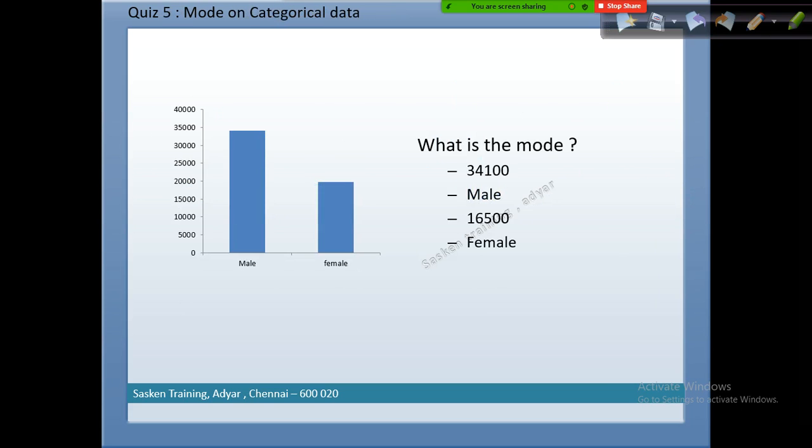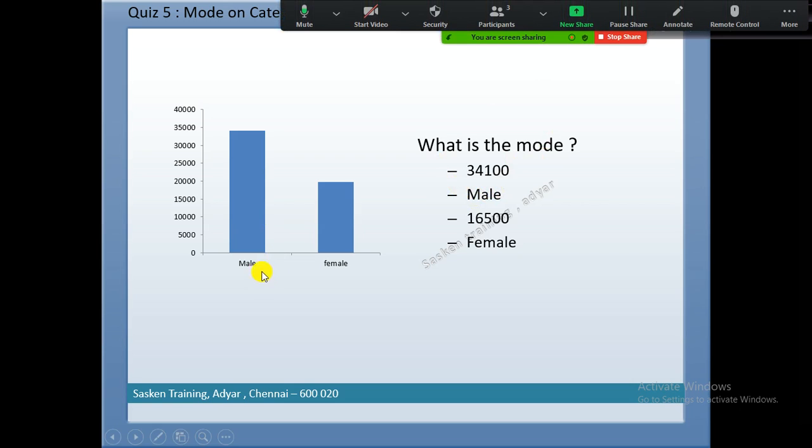I'm going to skip that one, but anyway, let's not worry. Look at here. Now you tell me what is the mode here. In this case, I plotted the categorical data on the x-axis and the count on the y-axis. But earlier I said that in the case of a histogram, you are supposed to use a quantitative variable only, right? We can plot the categorical data also.